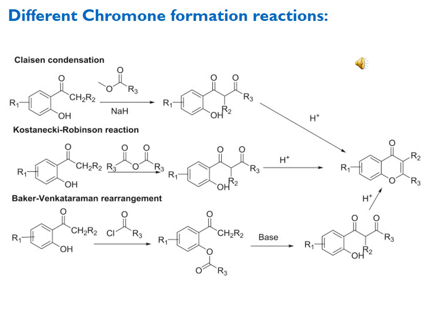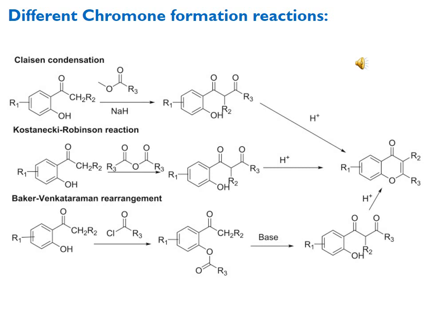The alpha carbon of this ketone is substituted with the R3 or acyl group from this ester, and we get this compound. Then in the presence of acid, this molecule is converted into the substituted chromone.